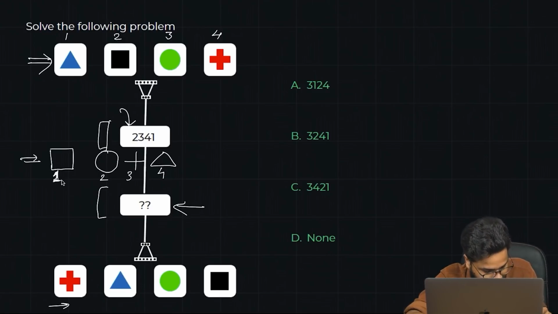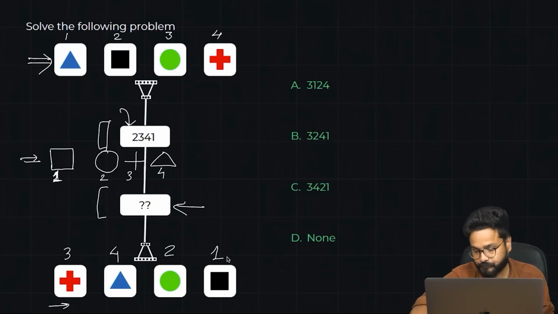Now the numbering would again become 1, 2, 3 and 4. So this was 1, 2, 3 and 4. What logic did you apply to get this? So third one came at first. So that means this is 3, this is 4, this is 2, and this is again 1. 3, 4, 2 and 1. Right? Are you getting that?